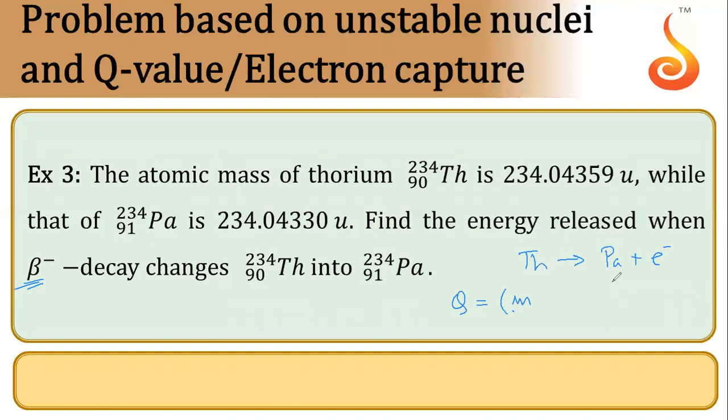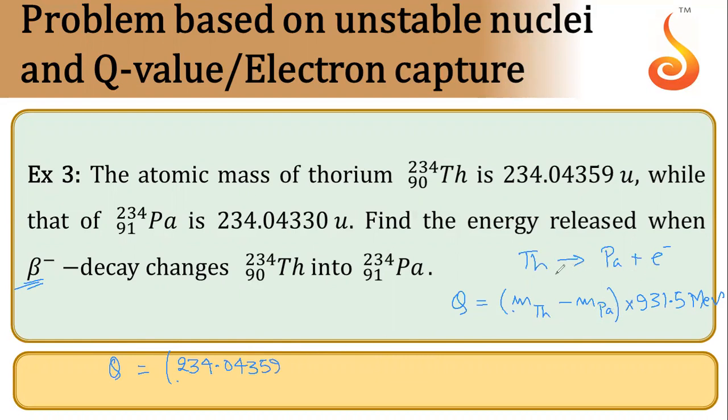reactant nuclei and product nuclei. So mass of thorium minus mass of palladium into 931.5 mega electron volt. So that will be our formula. So just substitute the values here. So mass of thorium they have given 234.04359.